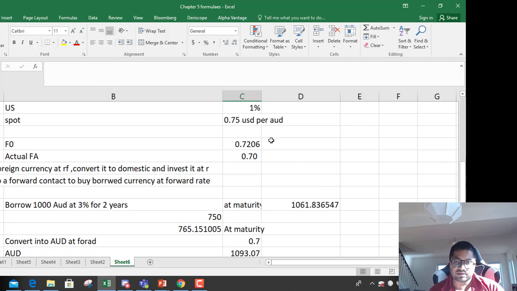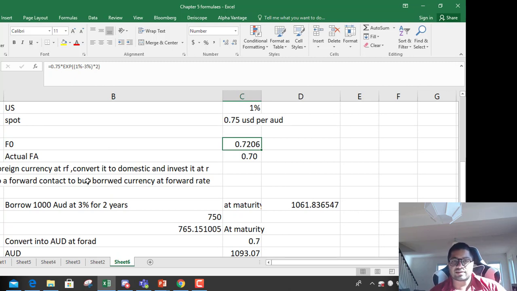$31 risk free you're going to get. Why? Because the actual forward rate was different from your calculated forward. Calculated forward was 0.726, actual forward rate was 0.7. So there was an arbitrage opportunity. How do you do it?